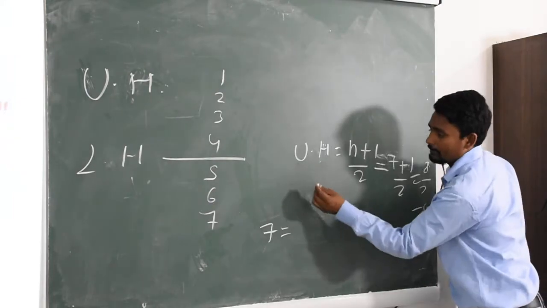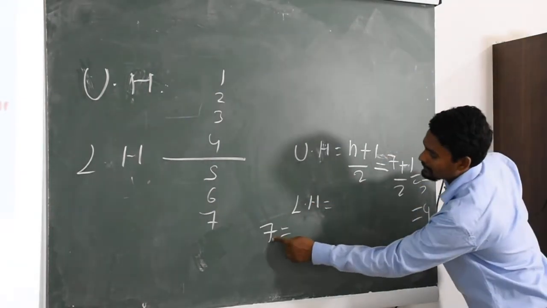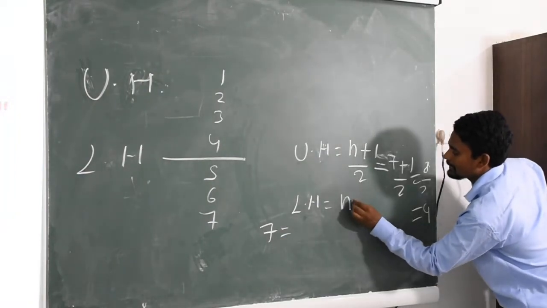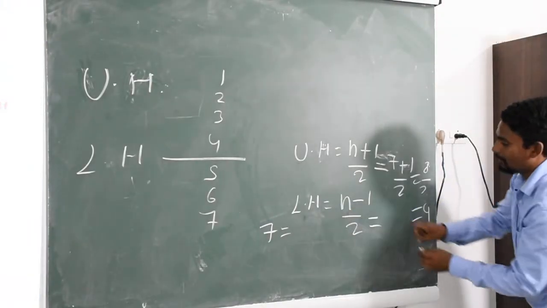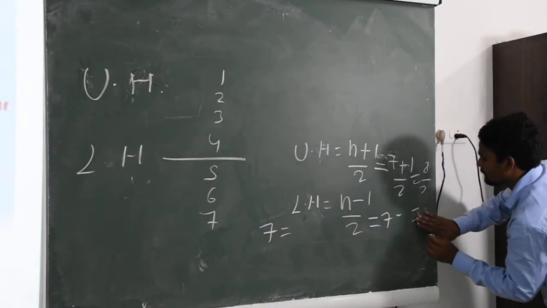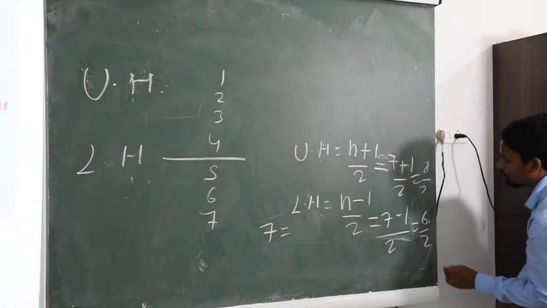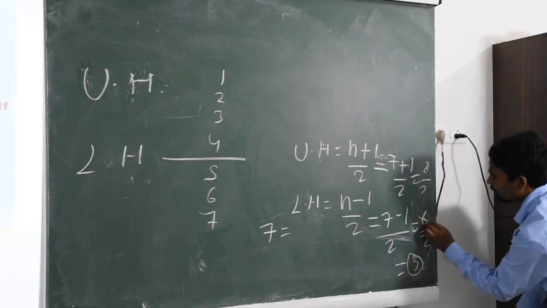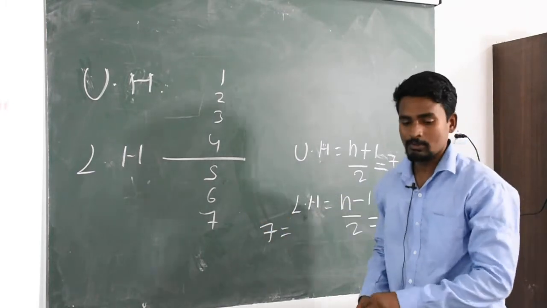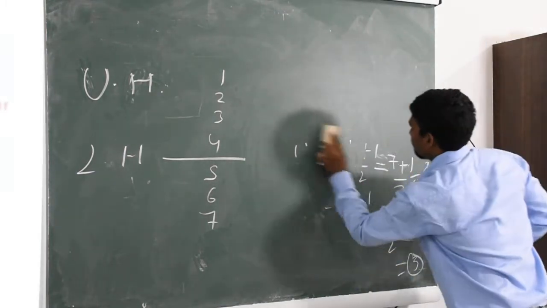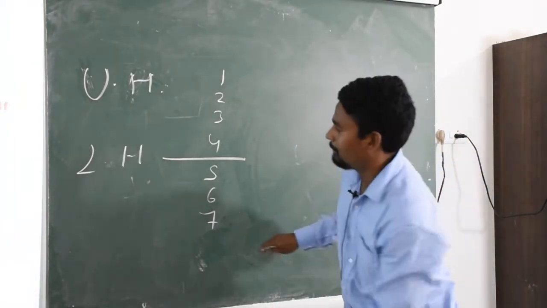For the lower half, the formula is N minus 1 upon 2. How many teams are here? 7 teams. So N is 7, the number of teams. 7 minus 1 upon 2 is 6 upon 2, which is 3. So in the lower half, how many teams will come? 3 teams. So this is the upper half and this is the lower half.